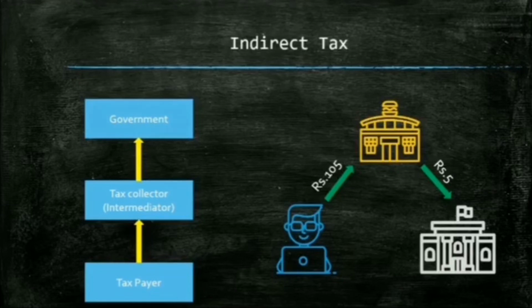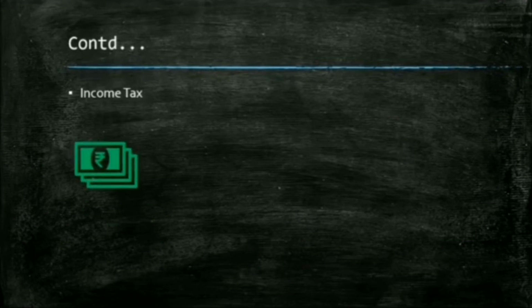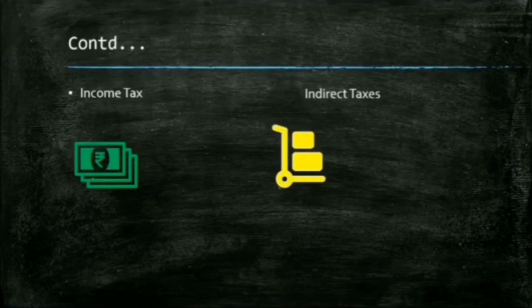There is one more main difference which you need to understand. Another difference is that income tax is usually charged on the income of the person. However, indirect taxes like GST are charged on the goods sold or the services provided by the person.